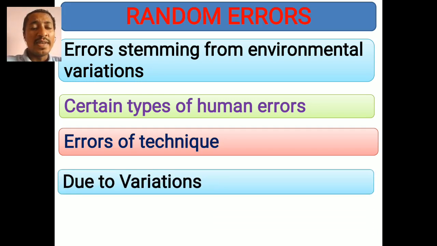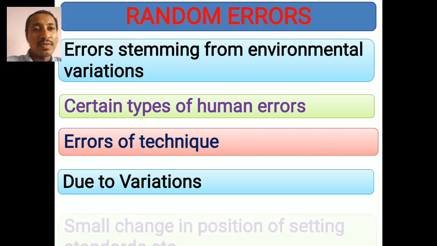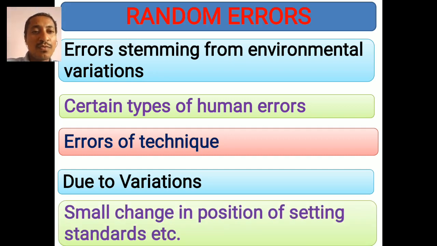Next is due to variations. Changes in temperatures, pressures, and other parameters also result in certain types of random errors. Afterwards, small change in position of setting standards. Meaning, at the time of setting the standard in measuring instruments, there are many standard settings, and if there is some error in them, that also leads to random types of errors, which are very difficult to identify and remove.